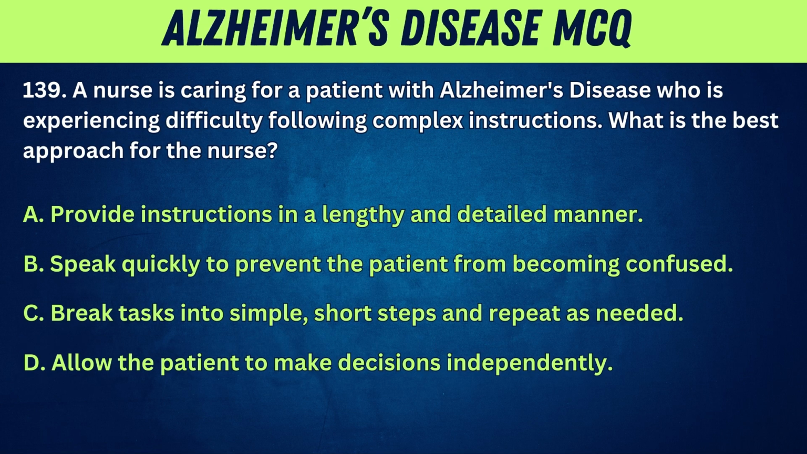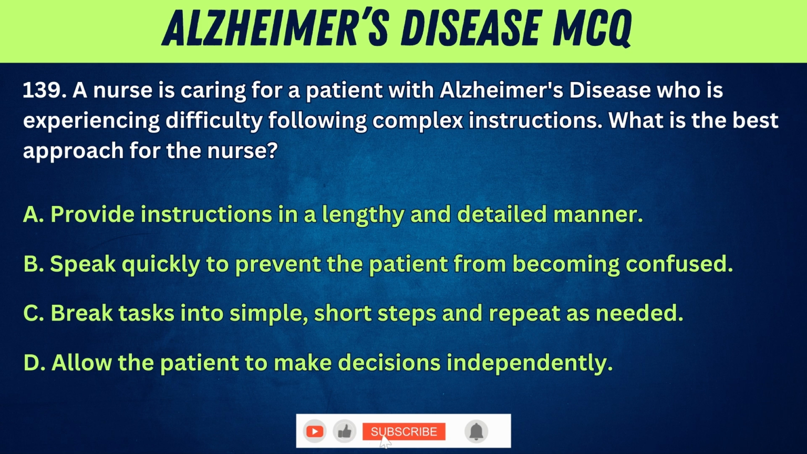139. A nurse is caring for a patient with Alzheimer's disease who is experiencing difficulty following complex instructions. What is the best approach for the nurse? A. Provide instructions in a lengthy and detailed manner. B. Speak quickly to prevent the patient from becoming confused. C. Break tasks into simple, short steps and repeat as needed. D. Allow the patient to make decisions independently.